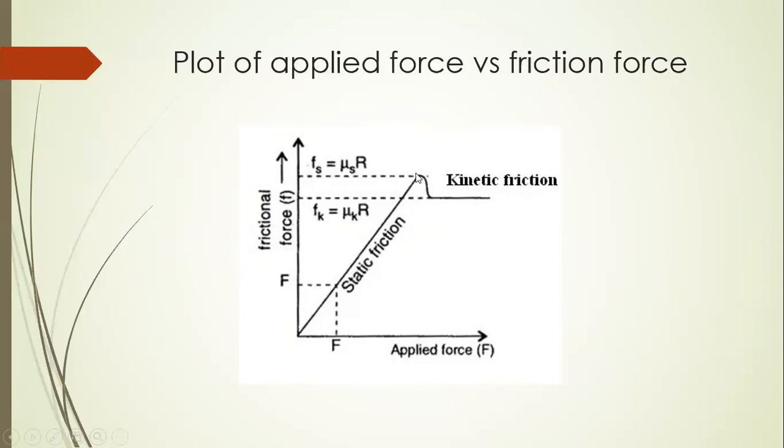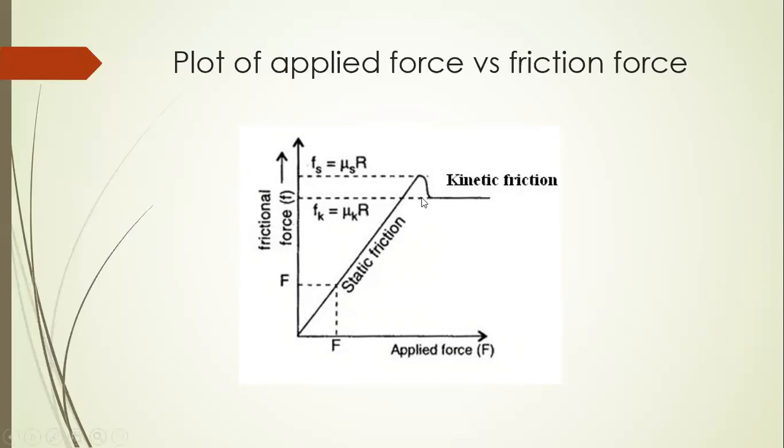And that point is the maximum static force. Maximum static force means limiting friction. There is a tendency of the body to move, but it does not move. After that, there is a decrease, and this is the kinetic friction. And we studied in the previous slide that the coefficient of kinetic friction is less than the coefficient of limiting or static friction. Therefore, the value of friction force here decreases.